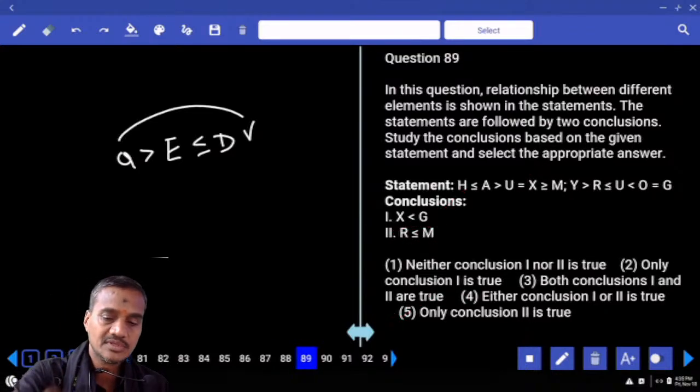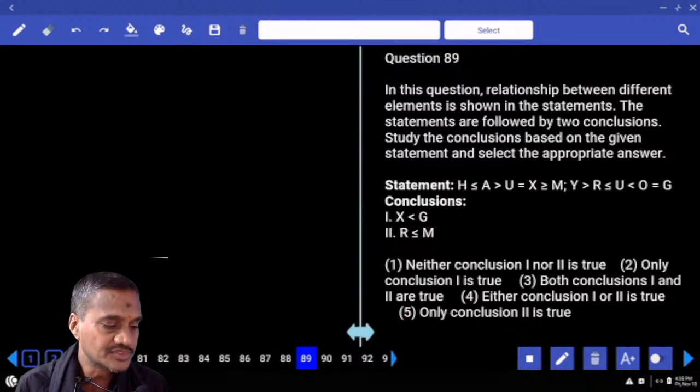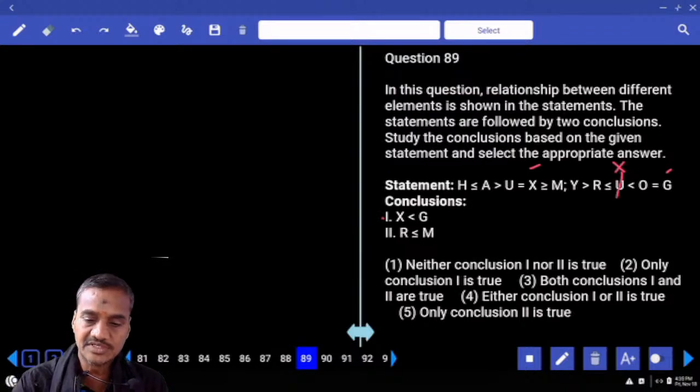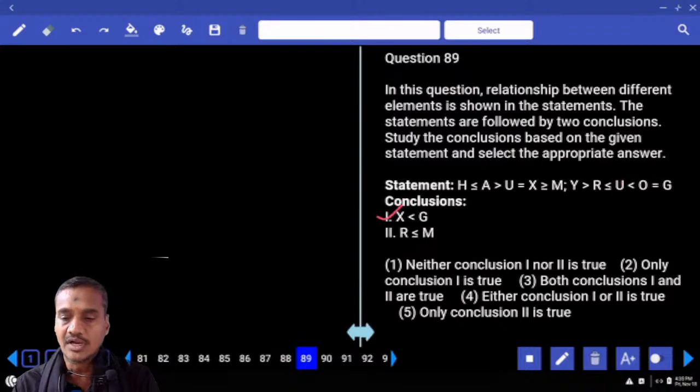Then coming to 89. Now in this 89, X and G. X is here and G is here. Which element is common? U is common. U equals to X means you can write X at this place. X lesser than G, definitely choice 1. Definitely the first one.